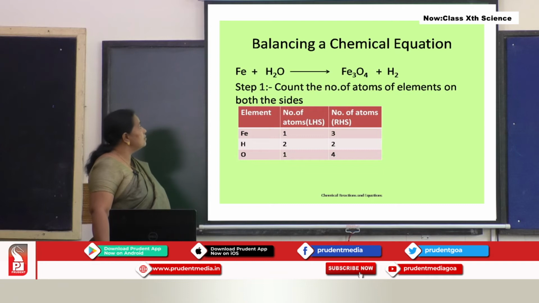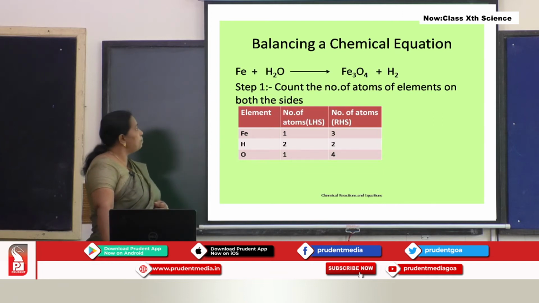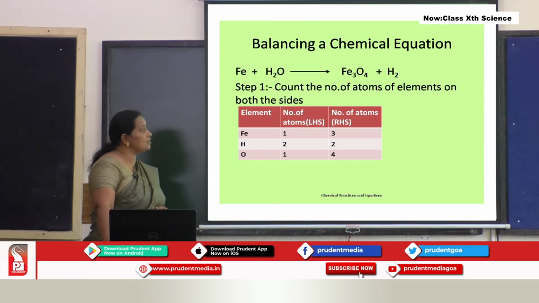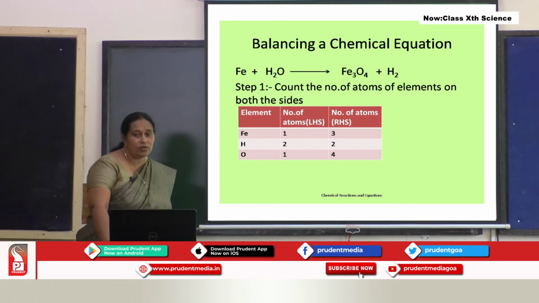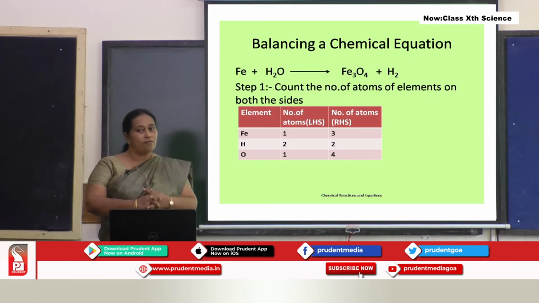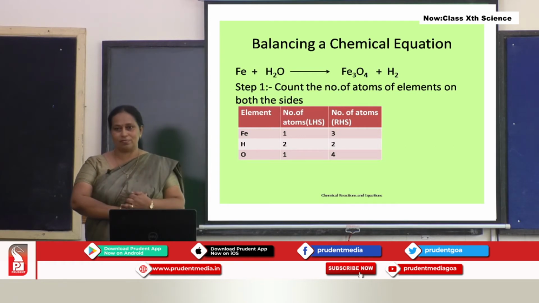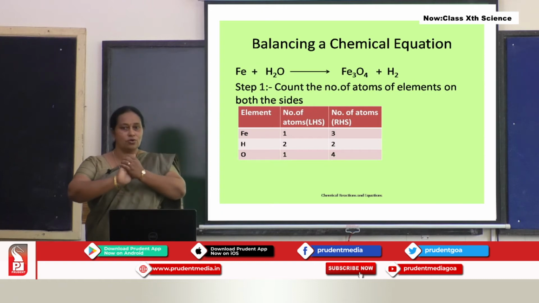I have written a chemical equation. You can see Fe plus H2O gives Fe3O4 plus H2. We need to balance this chemical equation. Students, we have 5 important steps to follow. I hope you can understand. We have to go balancing the equation step by step.